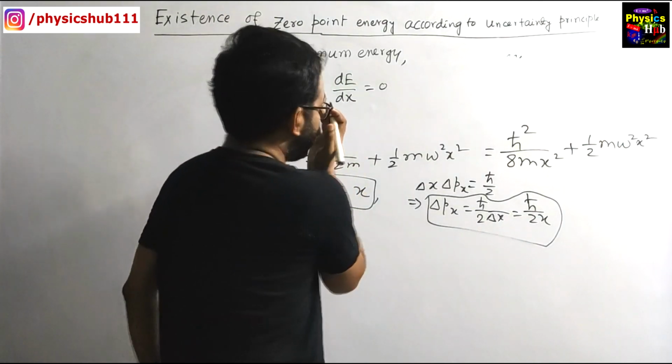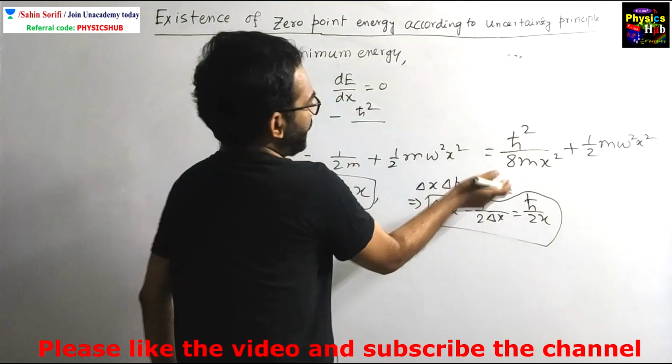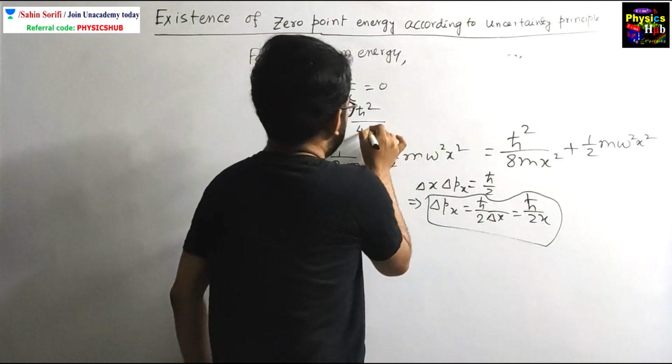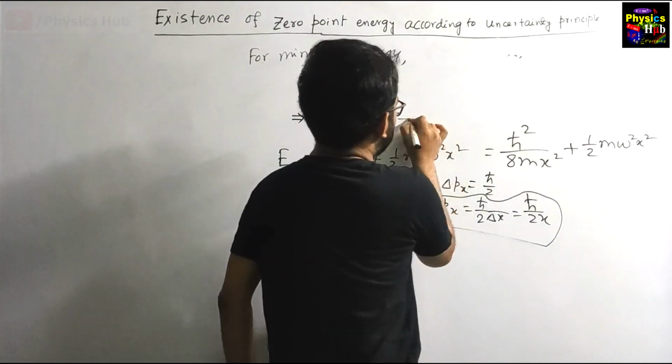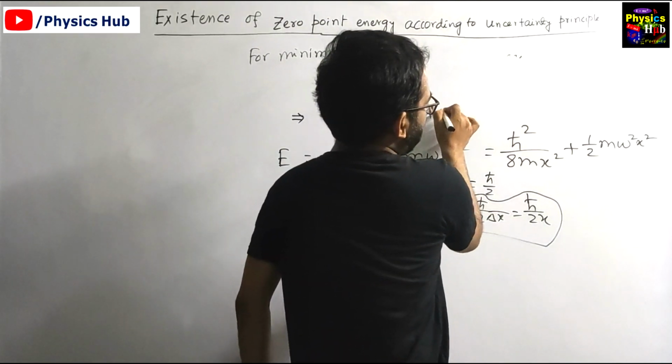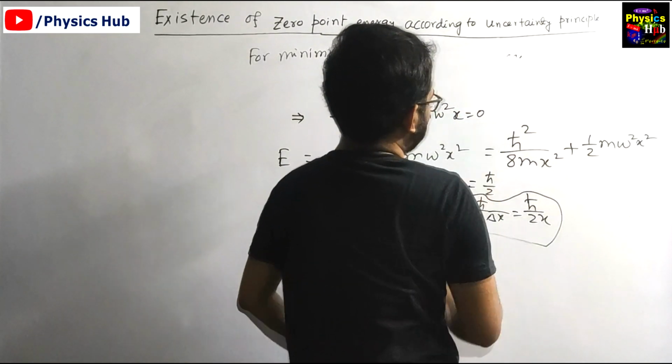So what will it produce? Minus h cut square by 4m x cube, plus m omega square x, equals 0.